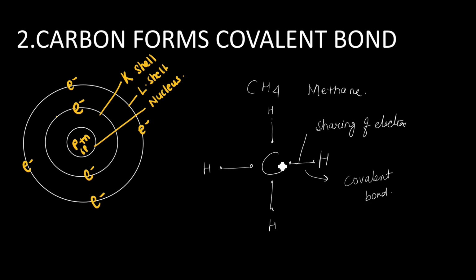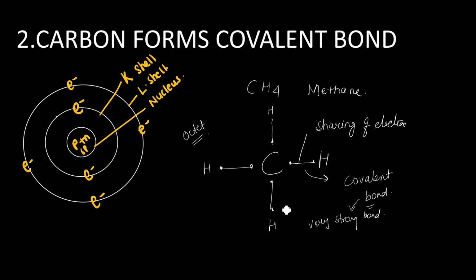Now you see how many total electrons carbon has: 1, 2, 3, 4, 5, 6, 7, 8. Hence by sharing of electrons, carbon has attained the stable electronic configuration of octet. So now it has become stable. These covalent bonds are formed by sharing of electrons and they are very strong bonds, so they will not easily break.